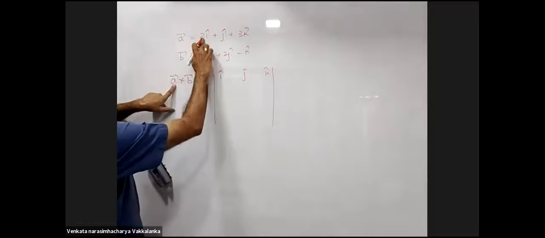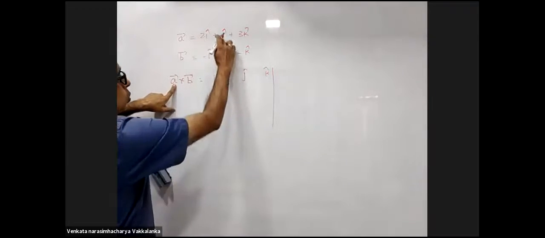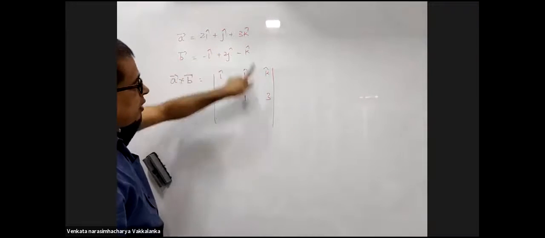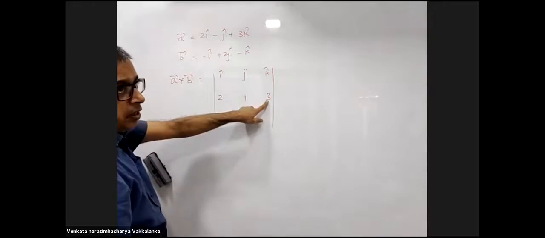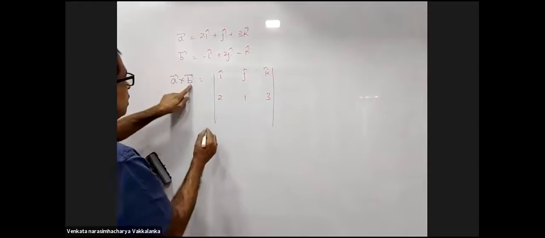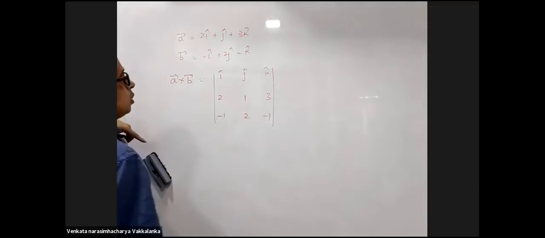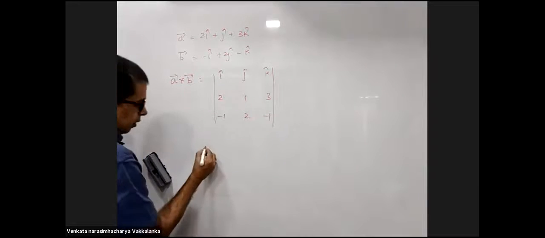Second row will be the coefficients of A: 2, 1, and 3. Coefficient of i will be put here, coefficient of j here, coefficient of k here. Third row will be the coefficients of B: -1, 2, -1. You open up this determinant, that will be your answer.